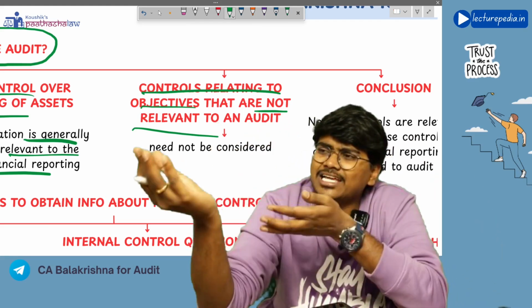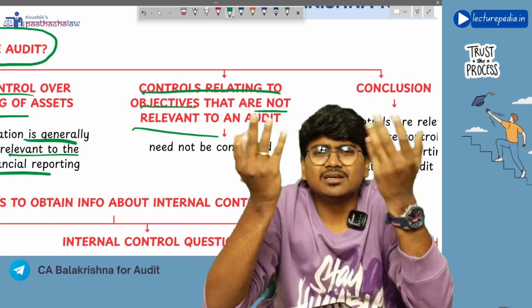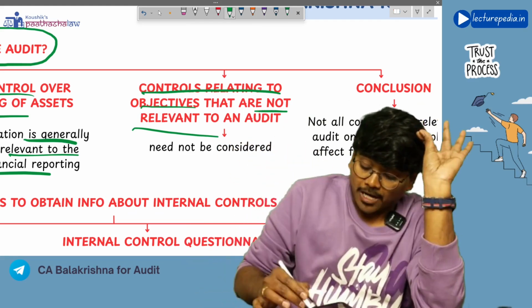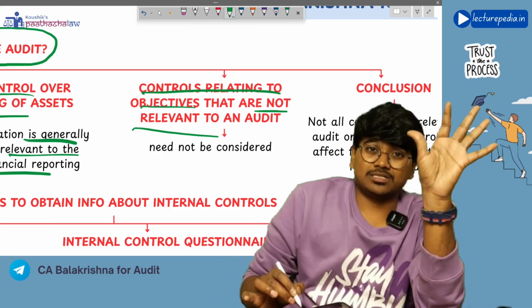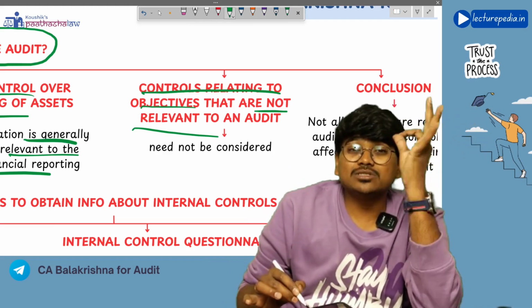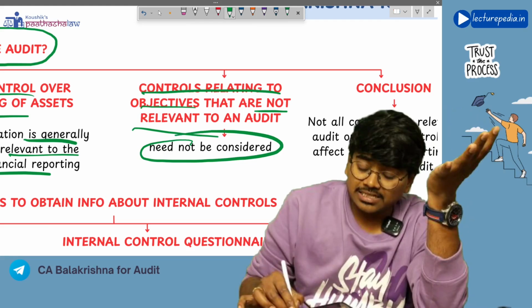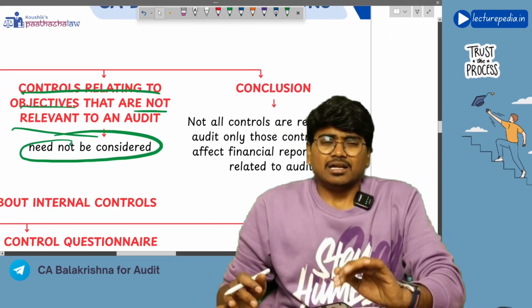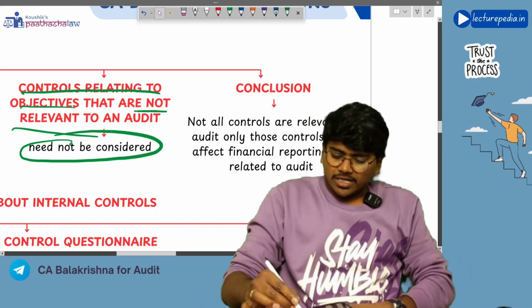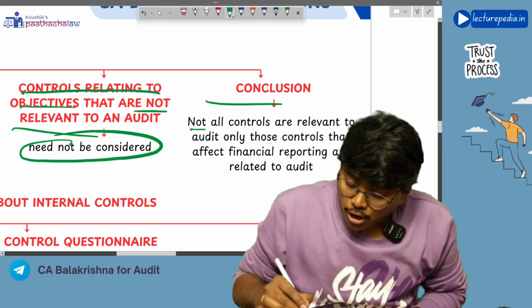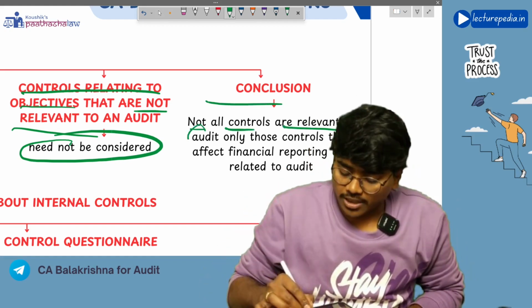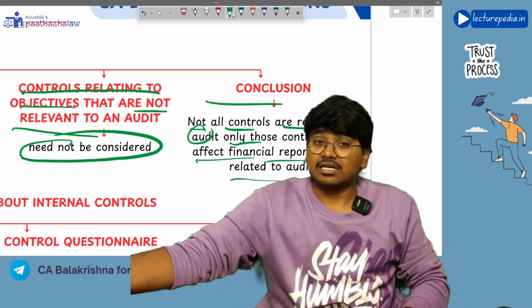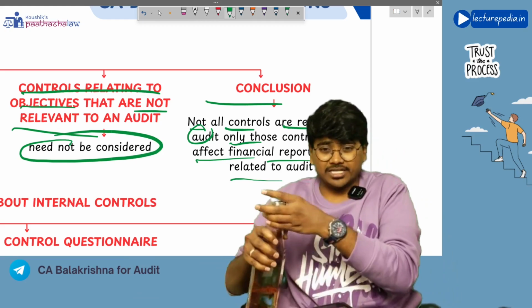Controls in the area of hiring of employees are not relevant for the purpose of audit, right? So if there are any controls related to objectives that are not relevant to the audit, then those need not be considered by the auditor. The conclusion is, not all the controls are relevant to the audit. Only those controls that affect financial reporting are related to the audit. Got it? Yes, sir.